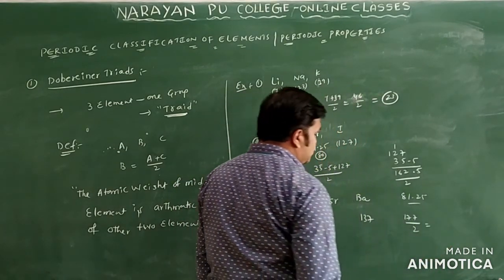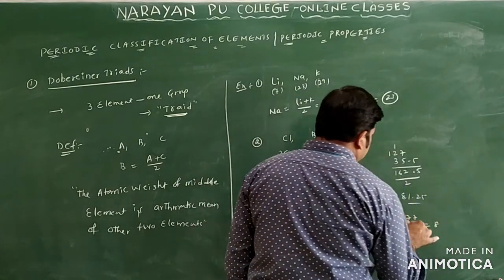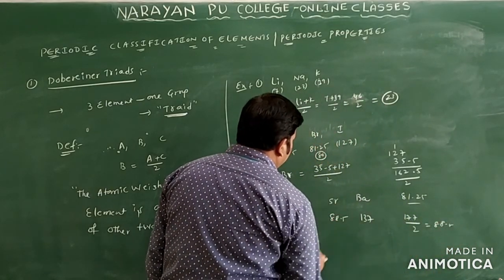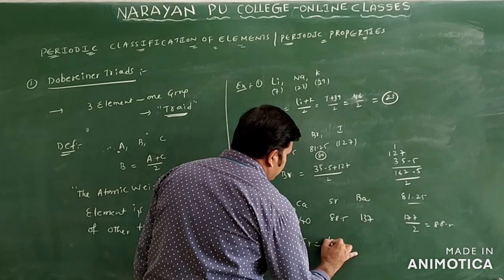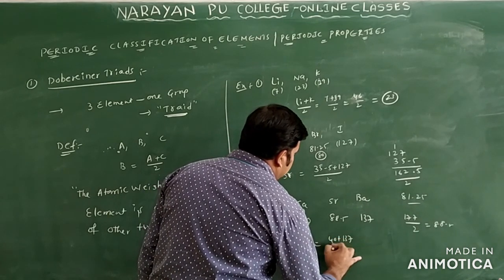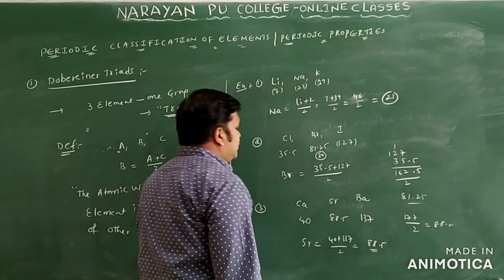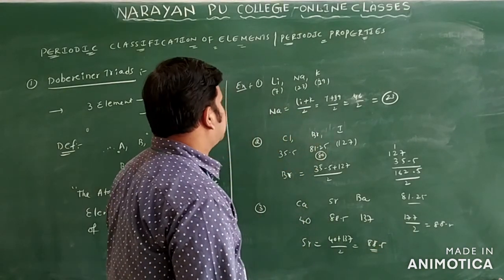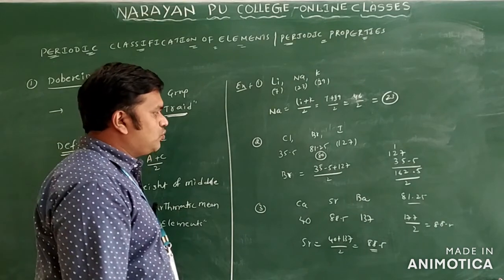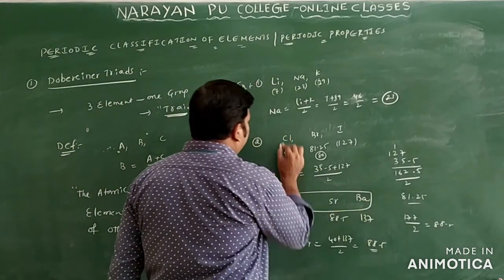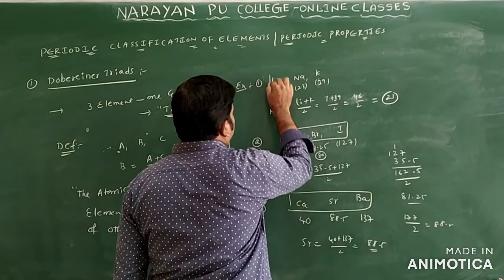So strontium is equal to 40 plus 137 by 2, and we get 88.5. So these are the three examples I gave: lithium, sodium, potassium; chlorine, bromine, iodine; calcium, strontium, barium. These are examples of some of the triads.